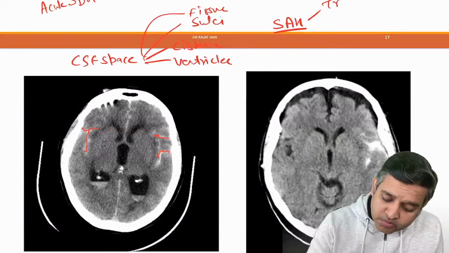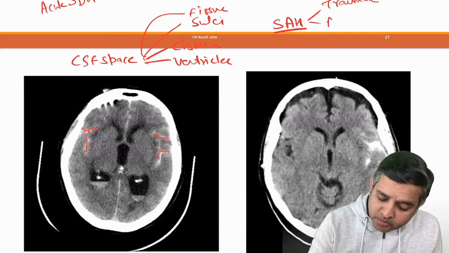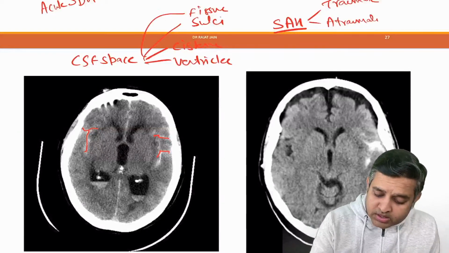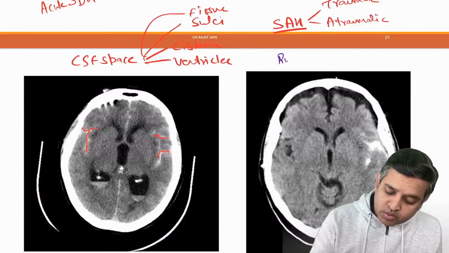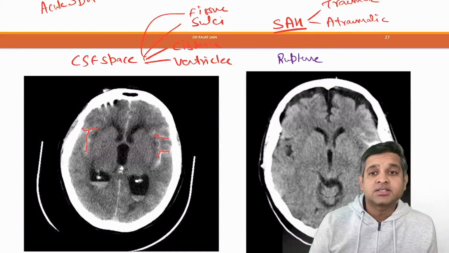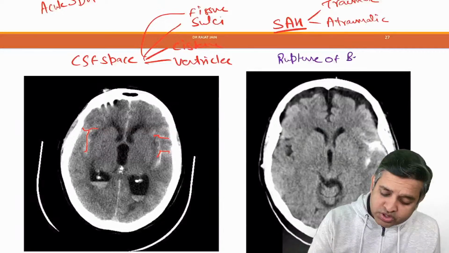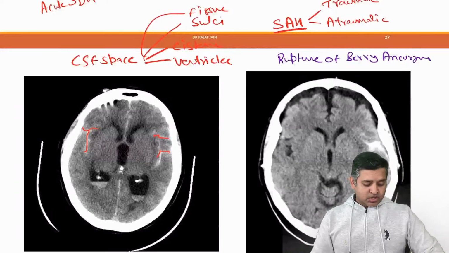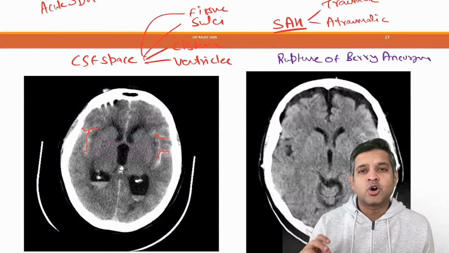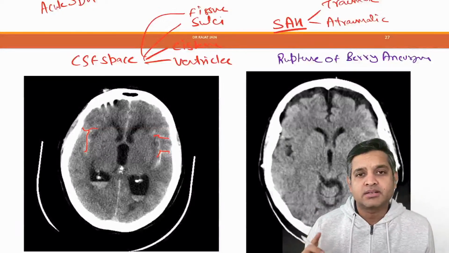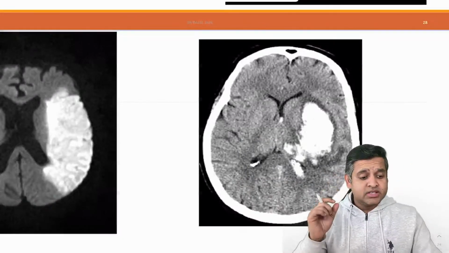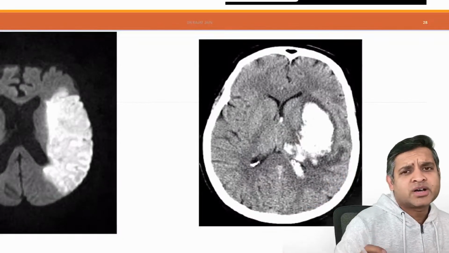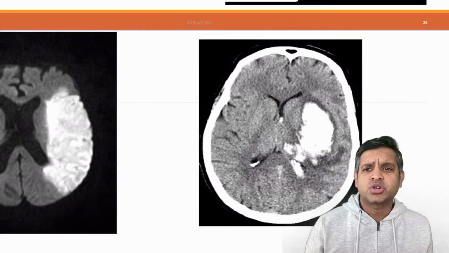Subarachnoid hemorrhage, which could be traumatic, which could be atraumatic. Now, who will tell me what is the most common cause of atraumatic subarachnoid hemorrhage? Most common cause of atraumatic subarachnoid hemorrhage. What is your answer? Rupture of Berry aneurysm. Rupture of Berry aneurysm is the most common cause of atraumatic subarachnoid hemorrhage, right? Okay. Now, brain hemorrhage is a standard part of our paper, and you're going to see one topic and one question on this particular point.